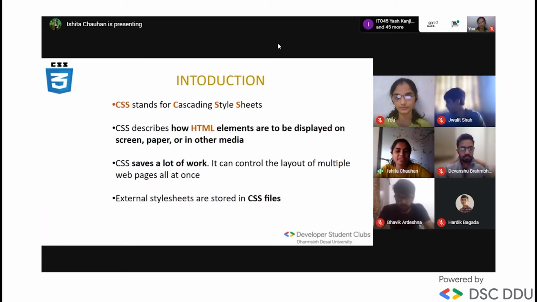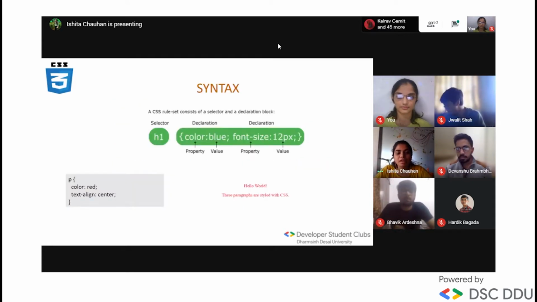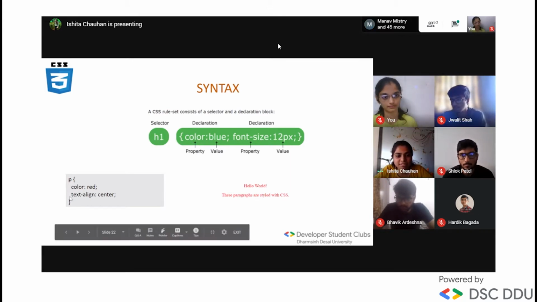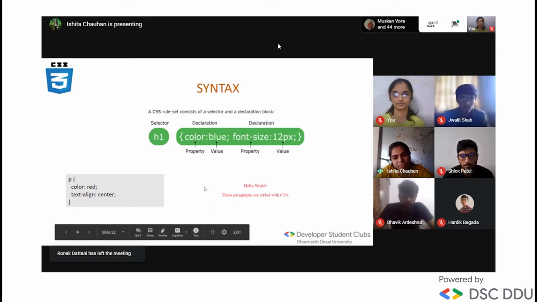Okay, so let's start with the CSS. CSS stands for Cascading Style Sheet. We can make our HTML page more decorative and more attractive with CSS. So let's see. This is the syntax for CSS. You need to write the tag which you want to make more attractive. You can set its property and the value of that property. Like here, we have set the property as color and the value as blue. Let's see this example. In the p tag, I have chosen the color as red and the alignment of the text is center. So this is how it looks.